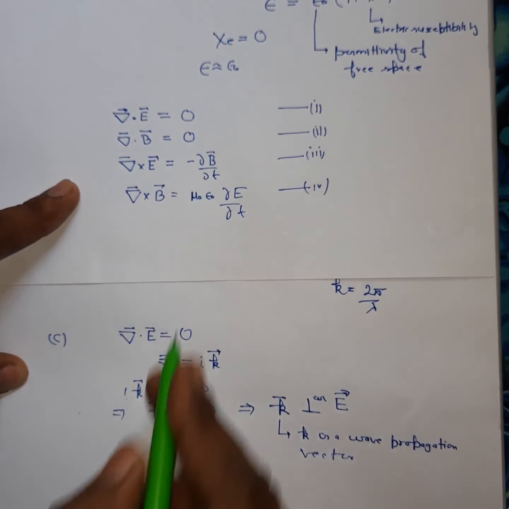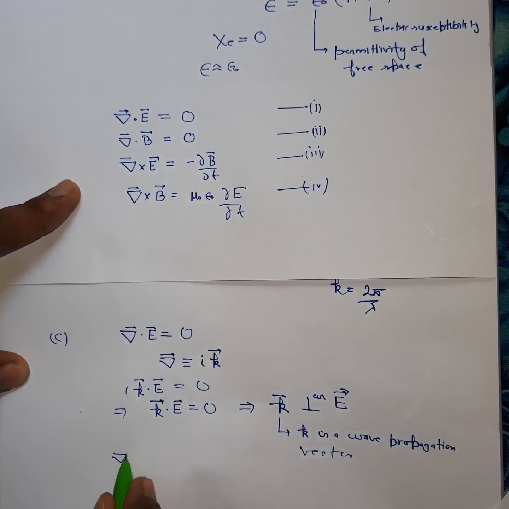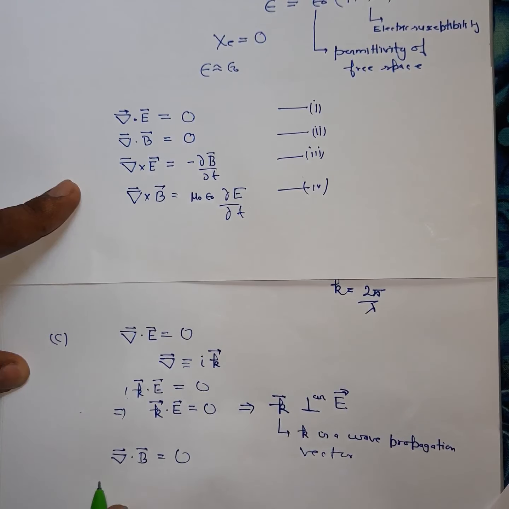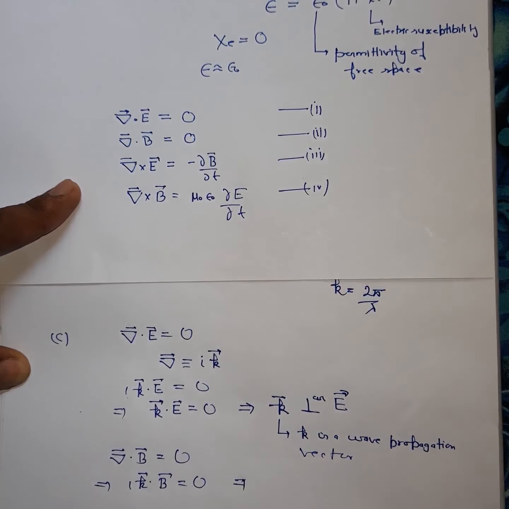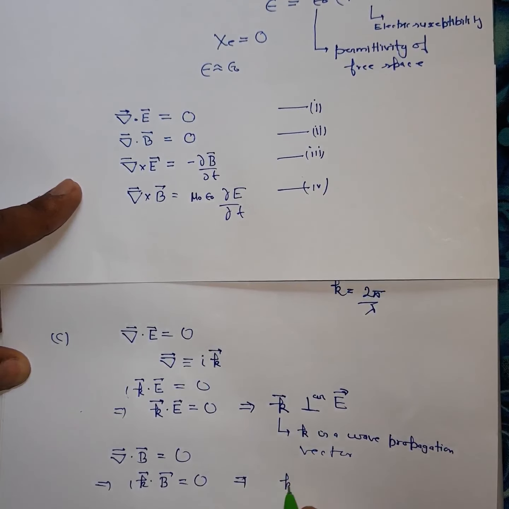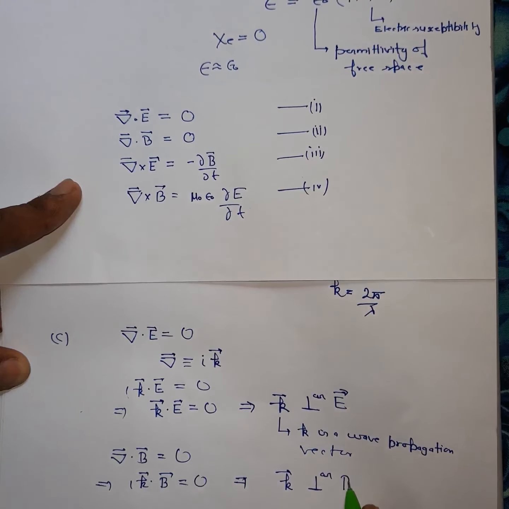Similarly, from equation number 2, you can write divergence of B is equal to 0, and you can also write ik vector dot B vector is equal to 0. So you will get k vector is perpendicular to the magnetic field.